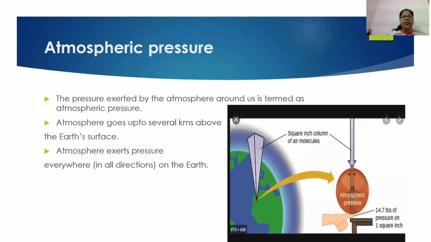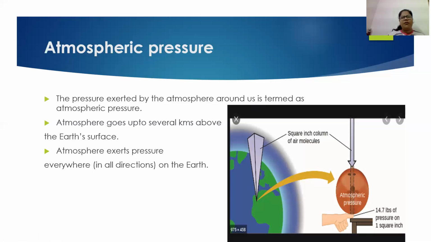Okay, so first, define atmospheric pressure. What is atmospheric pressure? Atmospheric pressure is the pressure exerted by the atmosphere around us. Whatever atmosphere is present around us, when it exerts a pressure, that will be termed as atmospheric pressure.